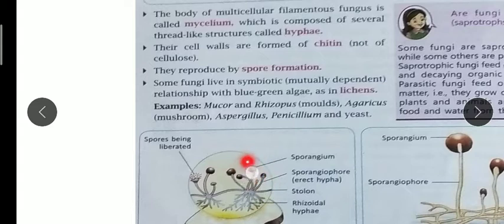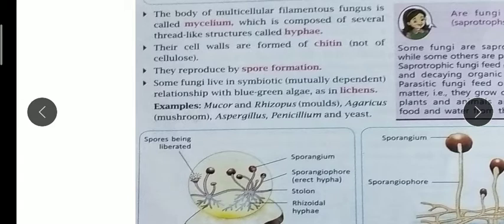Inside the sporangium many spores are present. Whenever the sporangium wall ruptures, these spores come out into the environment, and whenever they get a favorable condition, these spores again form fungus.